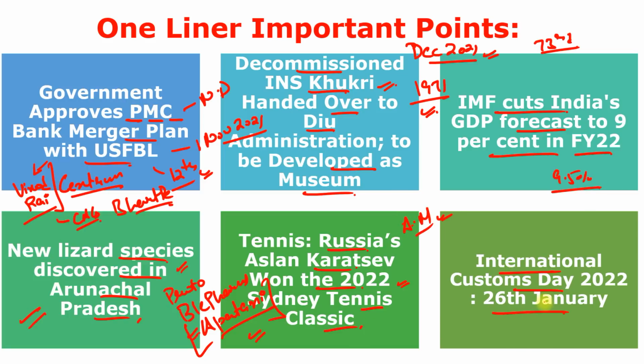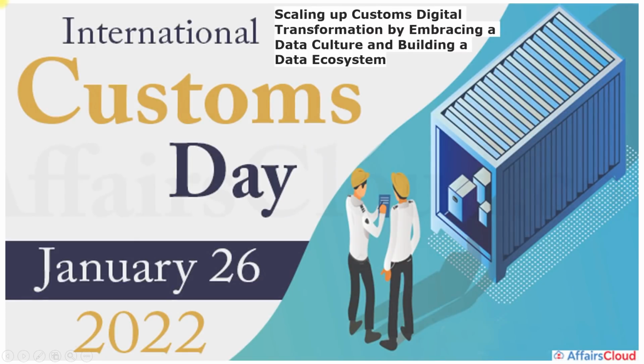International Customs Day 2022 observed on 26th of Jan. You can see here the picture. So this is International Customs Day, which is annually celebrated across the globe on 26th of Jan. And it is celebrated by one organization which is known as World Customs Organization, or WCO. And it recognizes the contribution and roles of the customs officials and the agencies in maintaining border security. And the main objective is to boost leadership, guidance, and also increase support in the working conditions and challenges that customs officers face in their job.